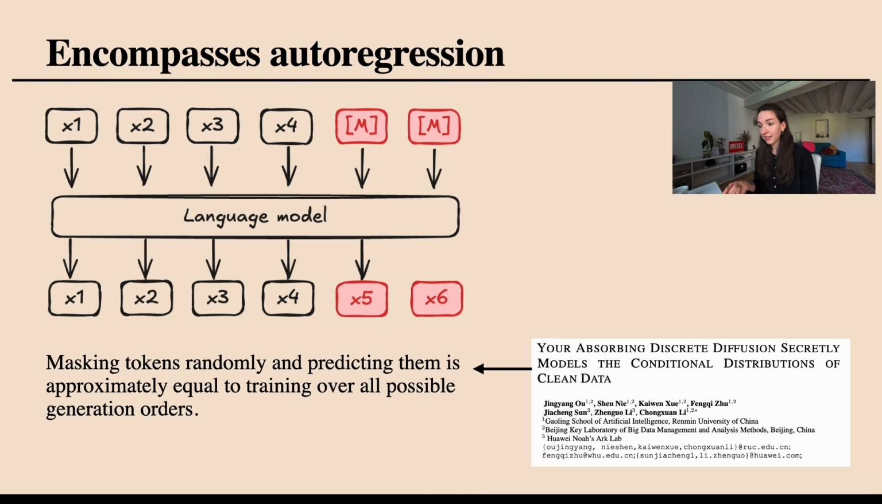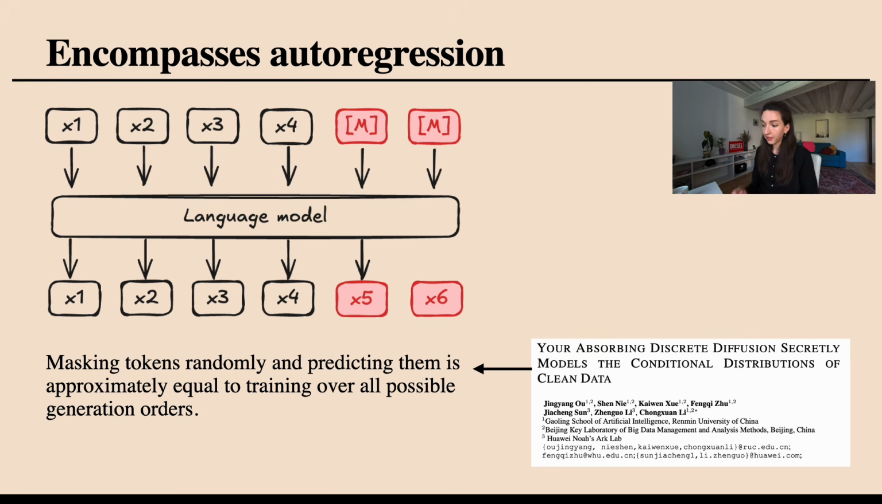The other nice thing is that, frankly, this approach is really a generalization of autoregression. If I fix my masking schedule to go from left to right, and I fix my denoising framework to only accept tokens one by one, again from left to right, then I'm basically back at autoregression.